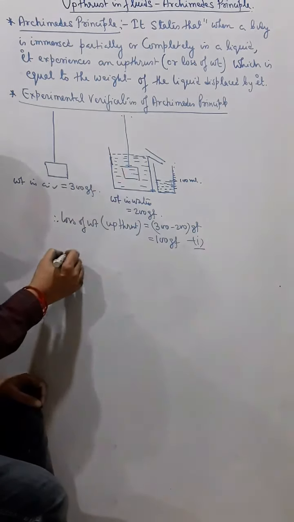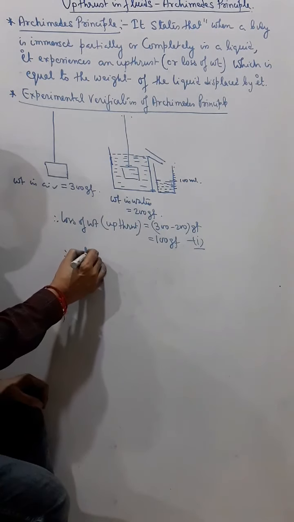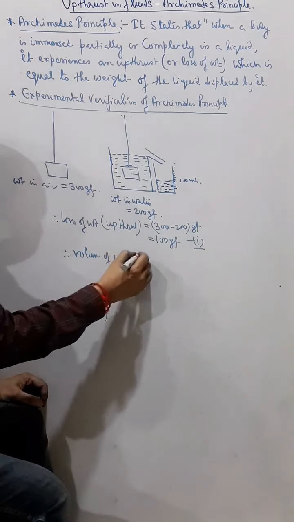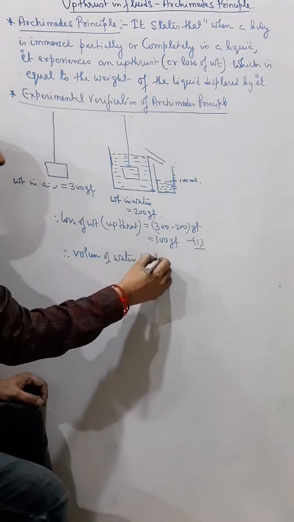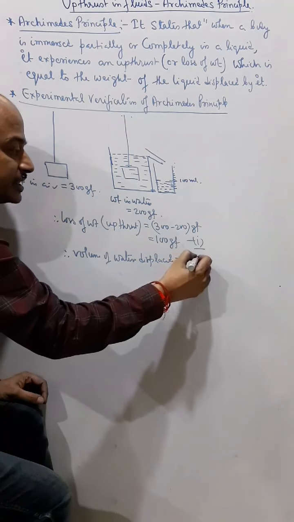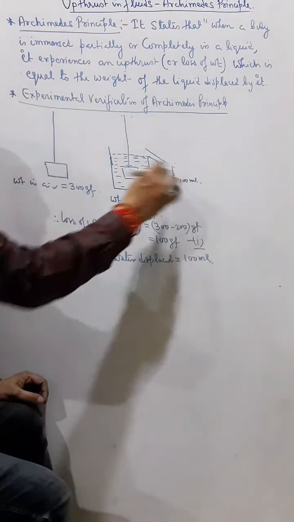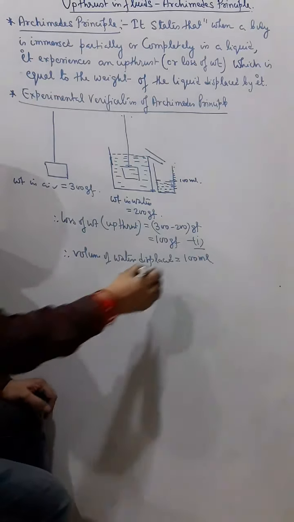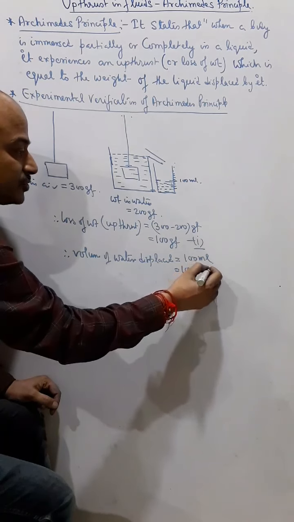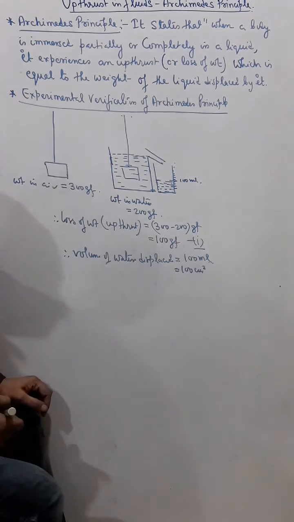Now the volume of water displaced is 100 milliliter according to our observation. And 100 milliliter means 100 centimeter cube, because 1 milliliter means 1 centimeter cube.